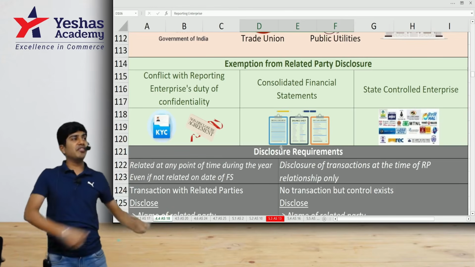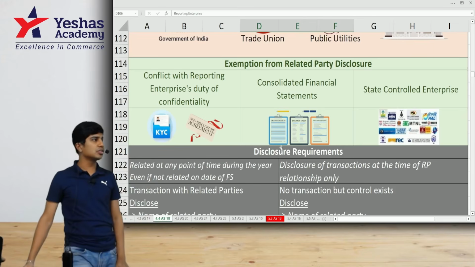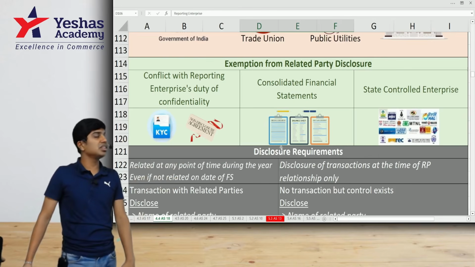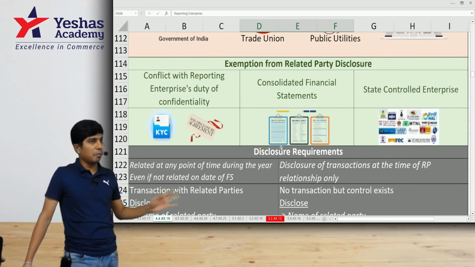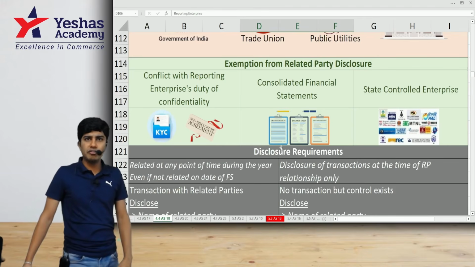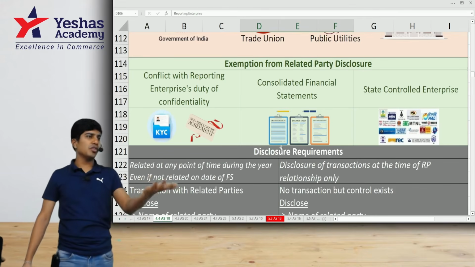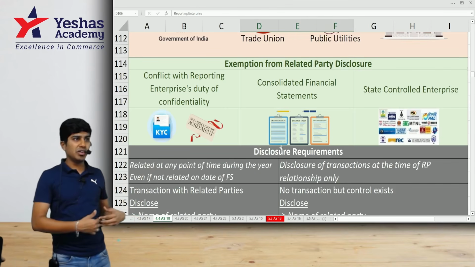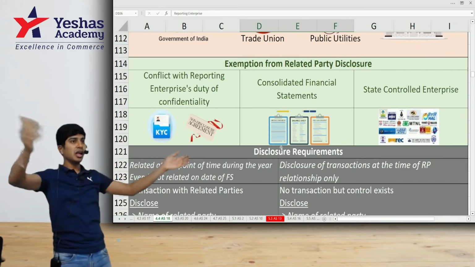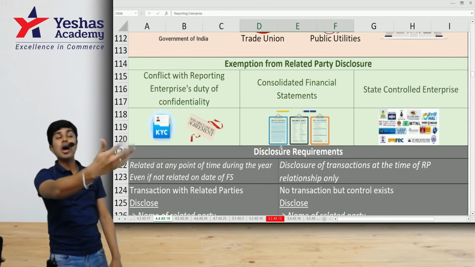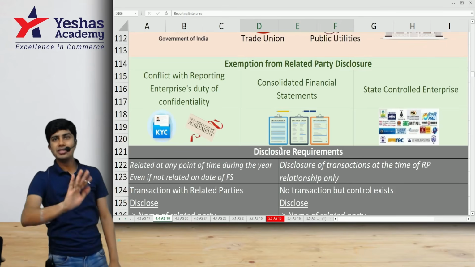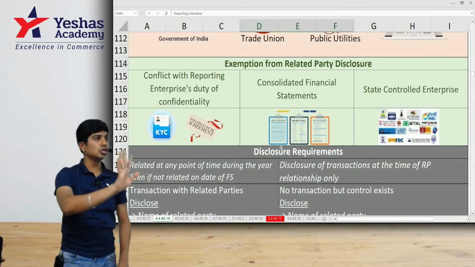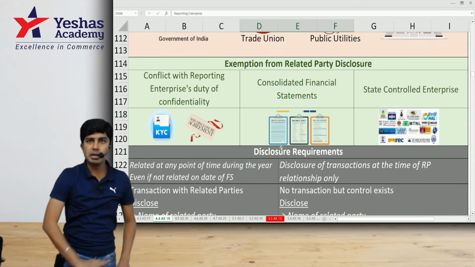Then you cannot say everything. You don't have an NDA with every random stranger. Only in the case of a state entity, NDA will apply. KYC, know your customer, and keeping the details safe, applies. Otherwise, as a bank, I have a lot of details of yours when you have opened an account with me. And unfortunately, you are my related party also. KYC documents, whatever I have taken, cannot be disclosed as related party disclosure. The loan, whatever I have given to you after you became an associate to me, that I would have to disclose. But as per NDA, whatever documents are there, those things cannot be disclosed as part of related party disclosure.